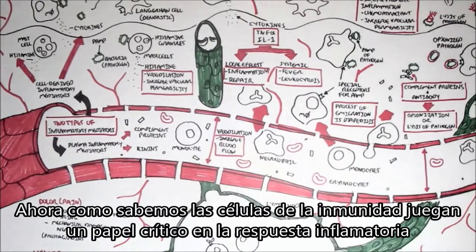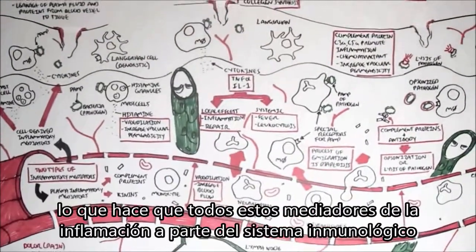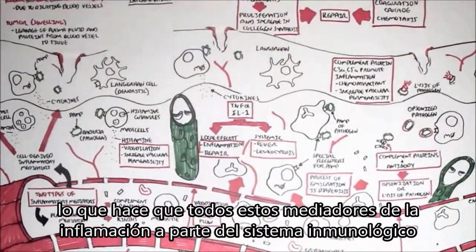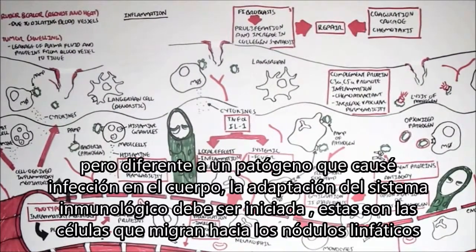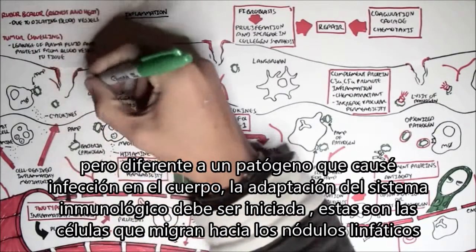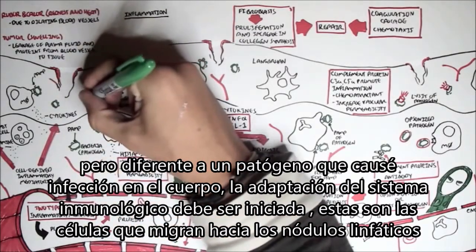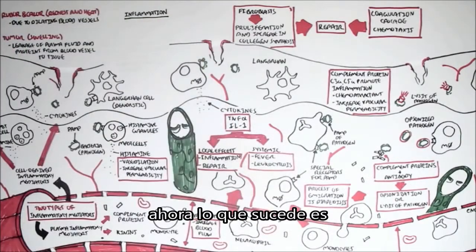Now, as we know, the immune cells play a critical role in the inflammatory response. What just happened with all these inflammatory mediators is part of the innate immune system. But if a pathogen causes an infection in the body, the adaptive immune system has to be initiated. These are the cells within the lymph nodes. So what can happen is